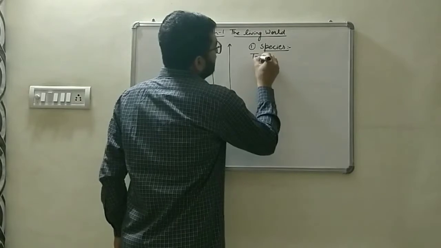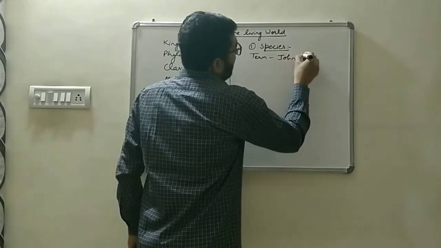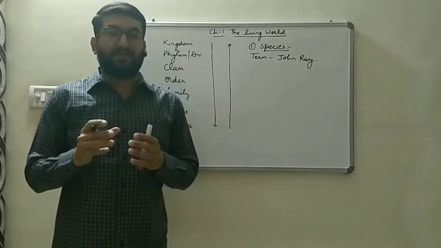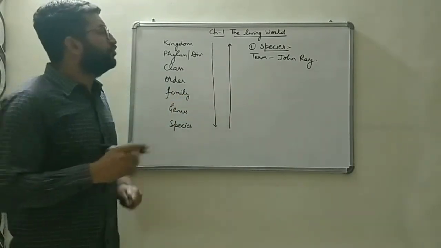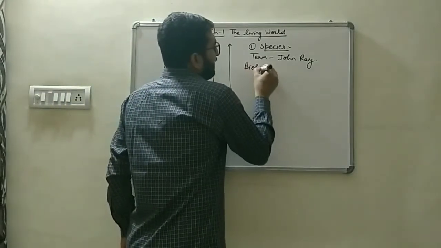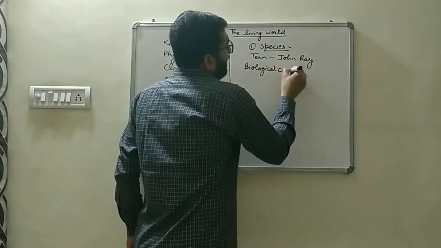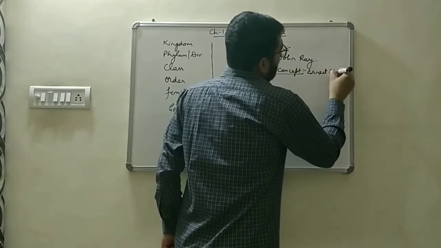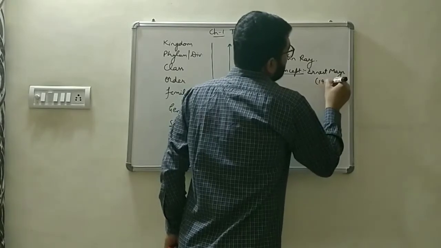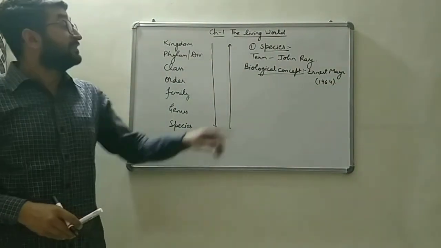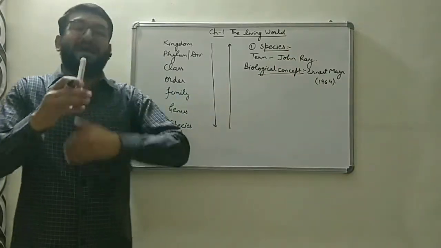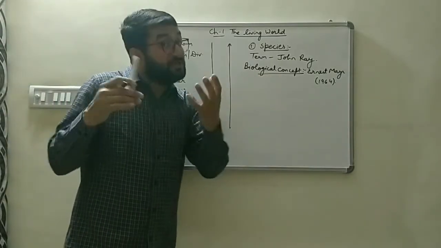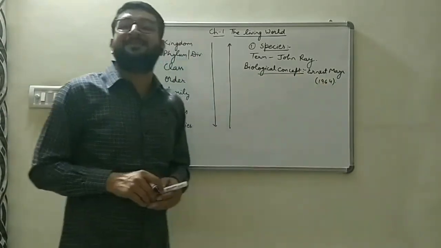The term species was given by John Ray in the 1600s. Then after John Ray, its biological concept was given by Ernst Mayr in 1964. The term was given by John Ray, and its biological definition, its biological explanation, was given by Ernst Mayr in 1964.